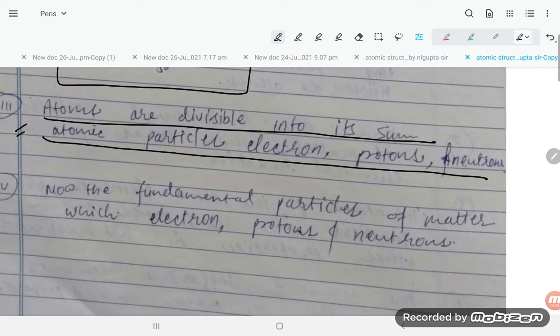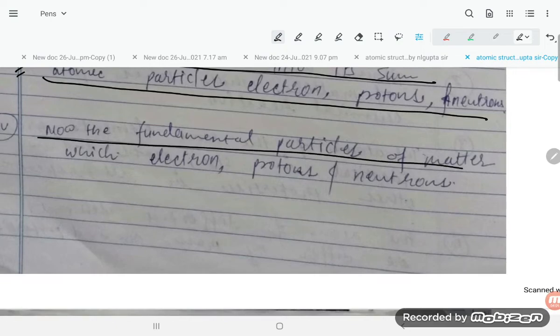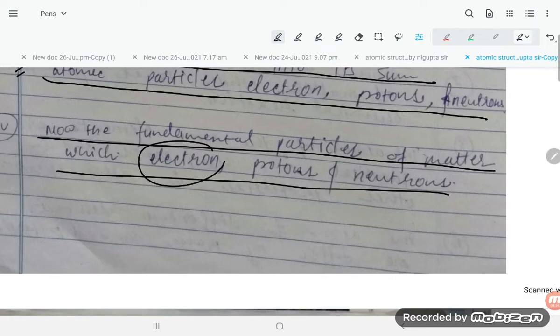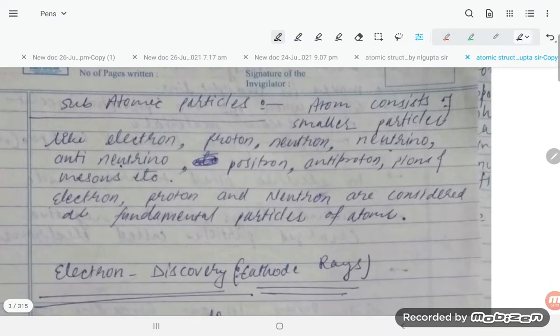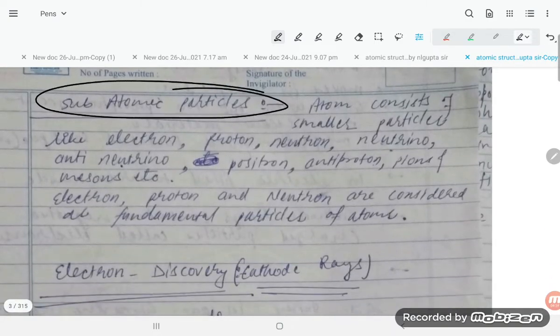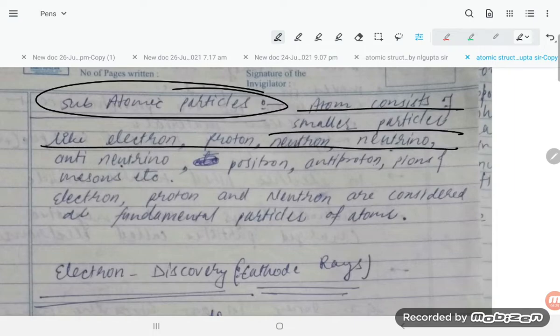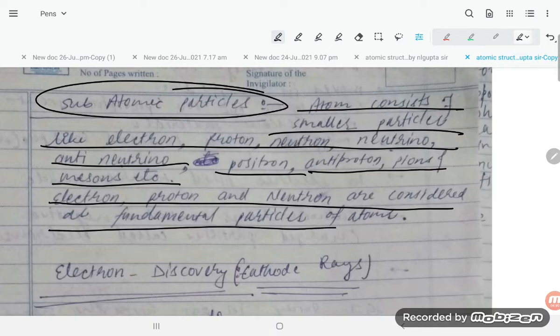Earlier Dalton said the fundamental particle is the atom. Nowadays we say the fundamental particles of matter are the electron, proton and neutron. Now let us understand subatomic particles. An atom consists of smaller particles like electron, proton, neutron, antineutrino, positron, antiproton, meson, etc. Electron, proton and neutron are considered the fundamental particles.